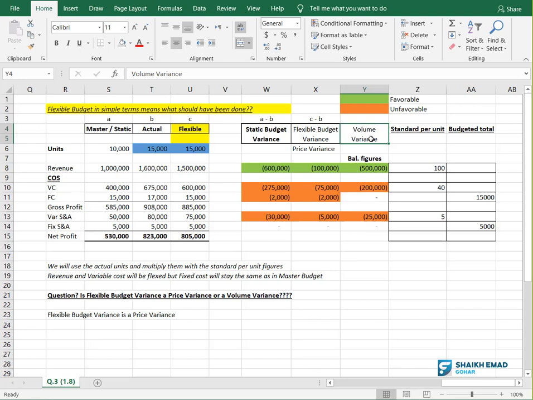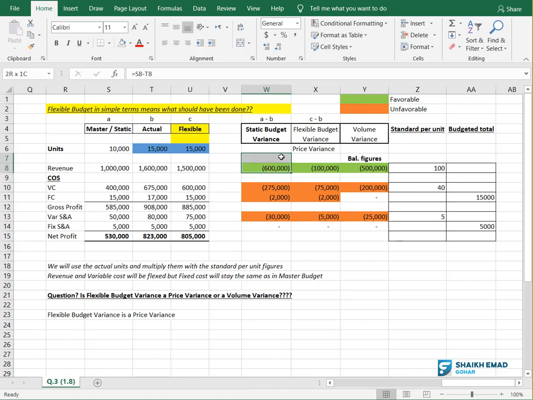This can be a theoretical question, and it can be a calculation also. They will say, static budget variance is 600,000 favorable for revenue, and flexible budget variance is 100,000 favorable for revenue. Please calculate how much is volume variance for revenue. What you will do is net off these two answers.